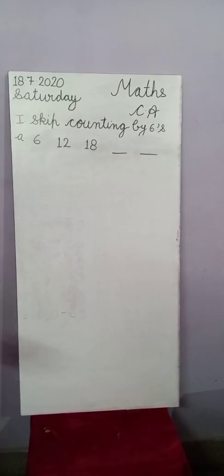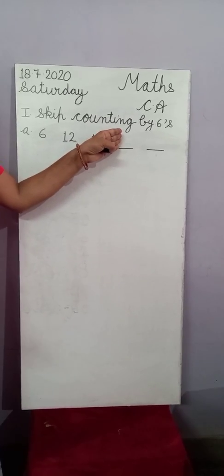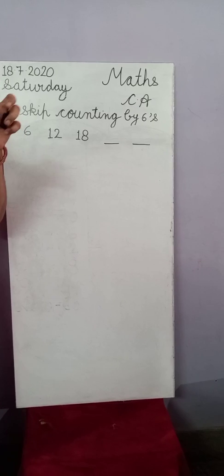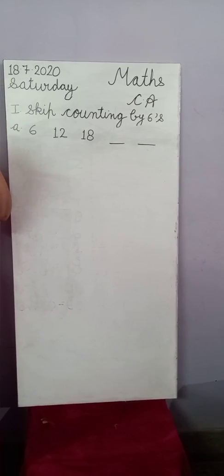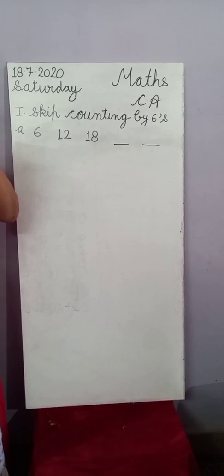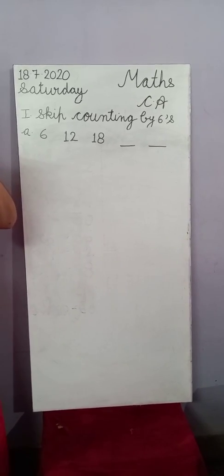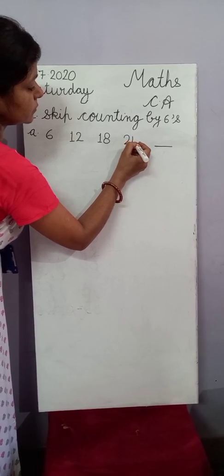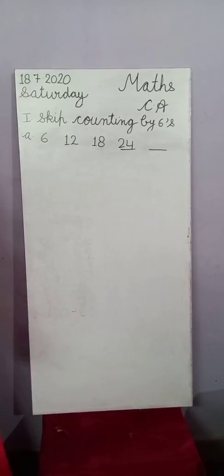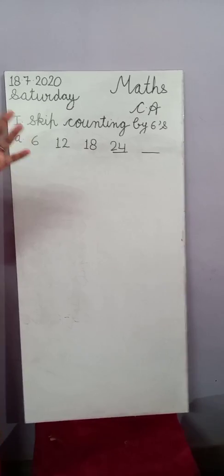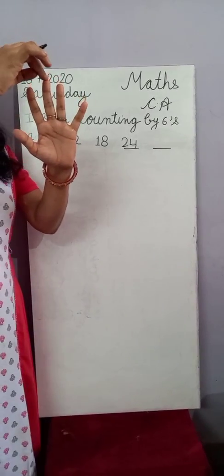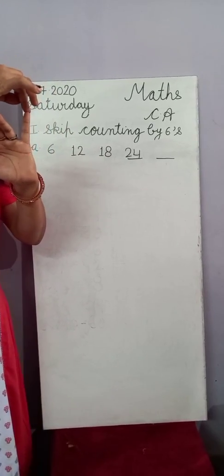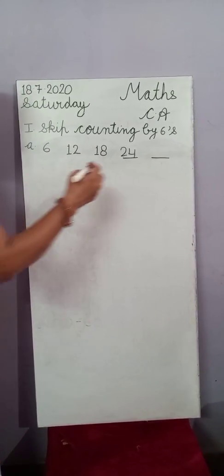Now you will count which number will come here. 18 to 19, 20, 21, 22, 23, 24. Again 24 to 25, 26, 27, 28, 29 and 30.